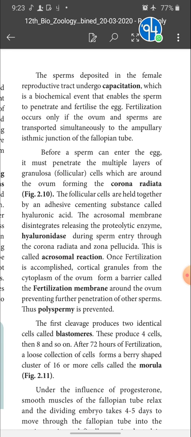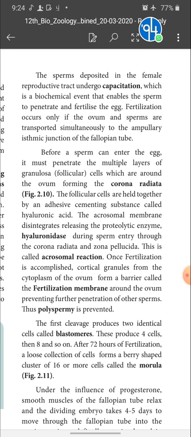The corona radiata and zona pellucida are held with the vitelline membrane by an adhesive cementing substance called hyaluronic acid. If the sperm wants to reach the egg nucleus, it should dissolve the hyaluronic acid. Once the hyaluronic acid is dissolved, the follicular cells of the corona radiata and zona pellucida loosen, and the sperm penetrates the egg and fertilization takes place.